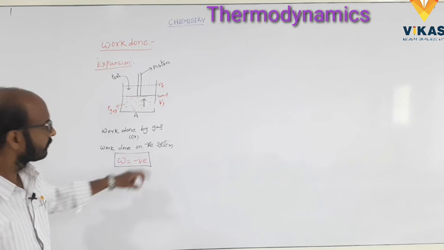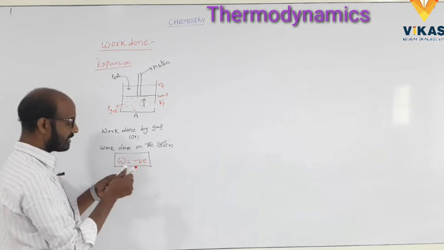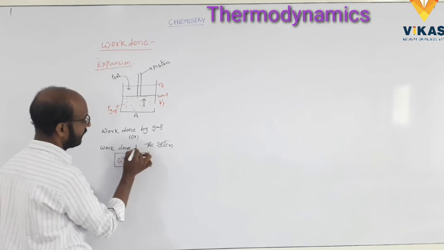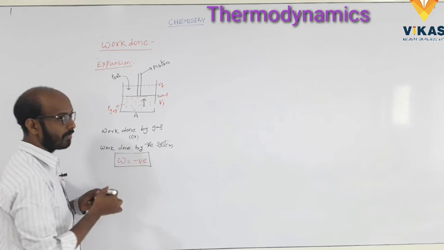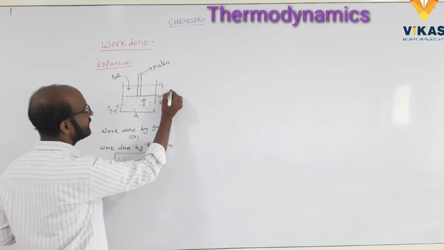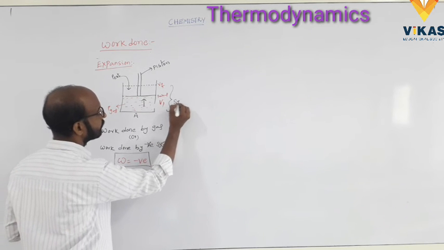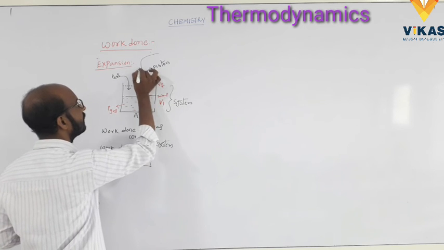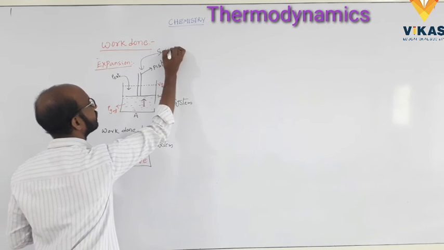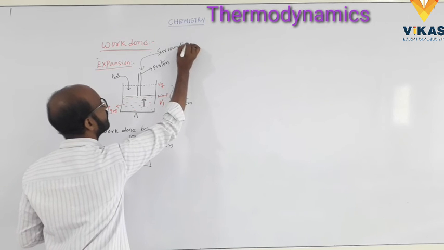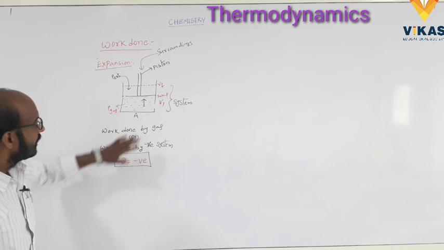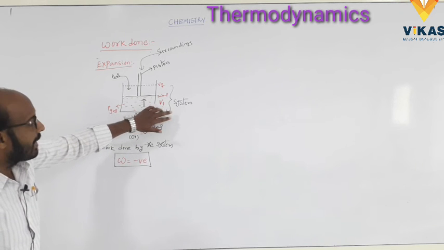Okay. Work done by the system. How? This is the system, and this is the surroundings. Here what happens is that the work is totally done by the system.